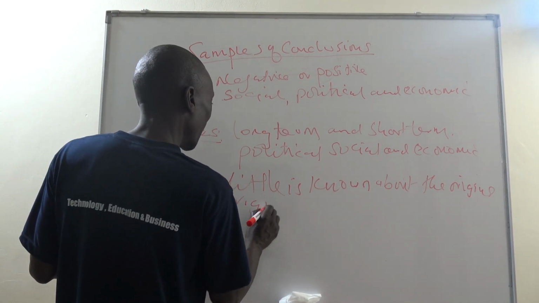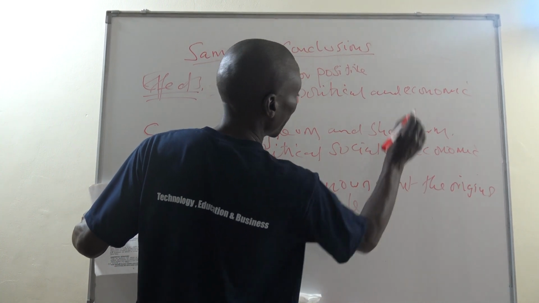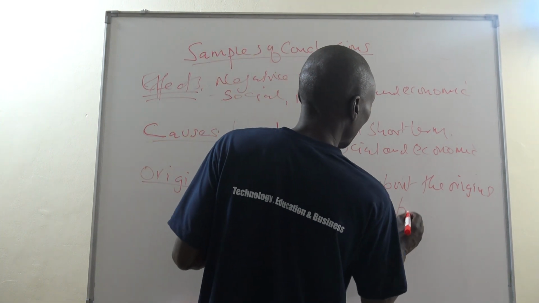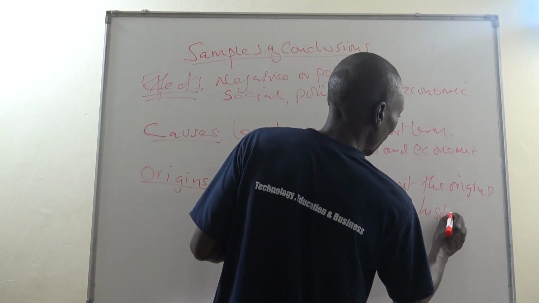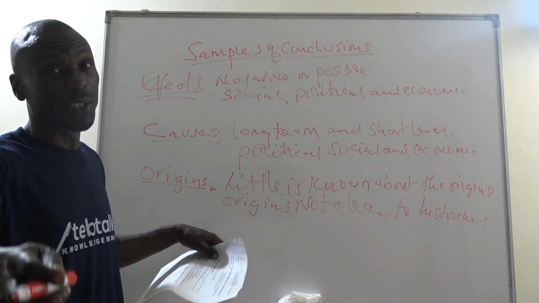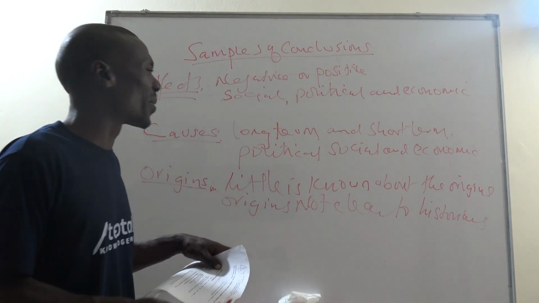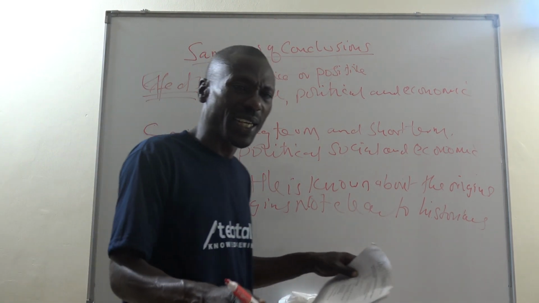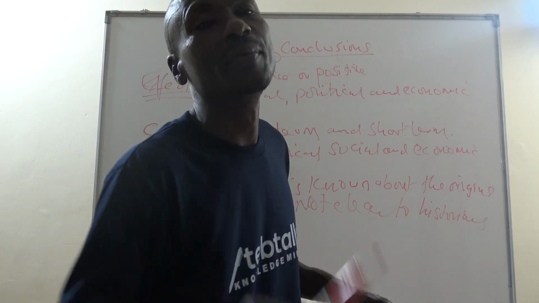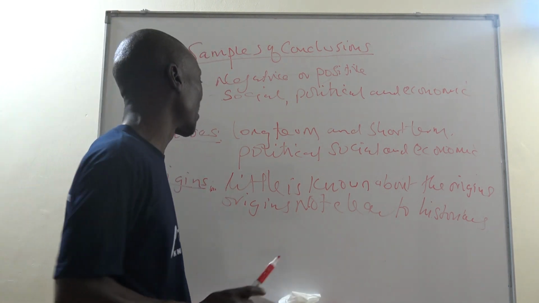Origins not clear to historians. For example, if it is the Bachwezi, the origin is not clear. In conclusions: the origins of the Bachwezi were not clear to historians, but they are said to have come from the Ethiopian islands. Full stop. That's a good conclusion.